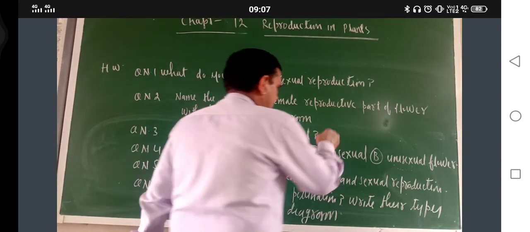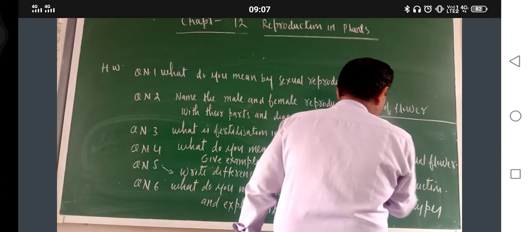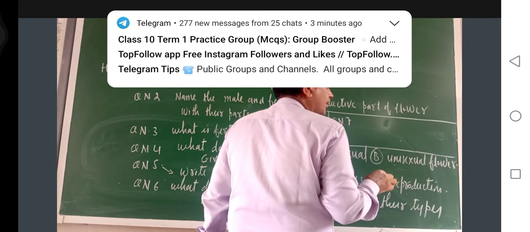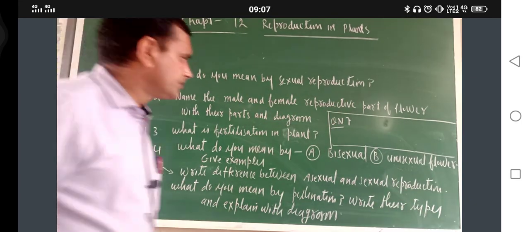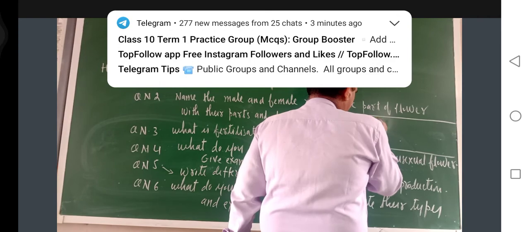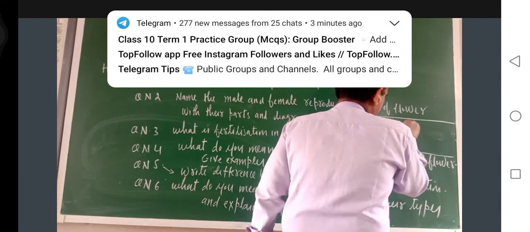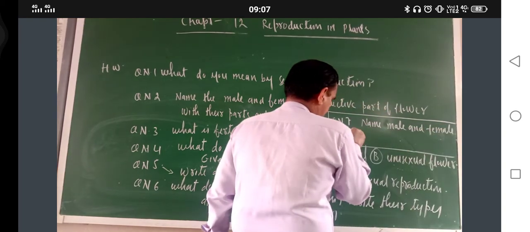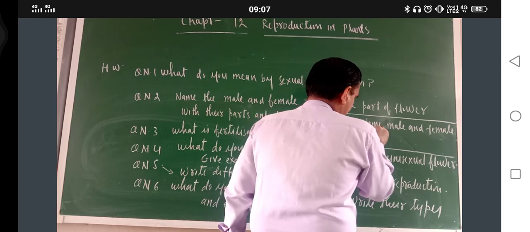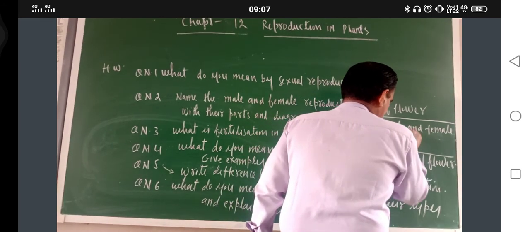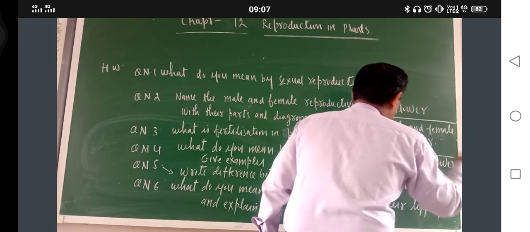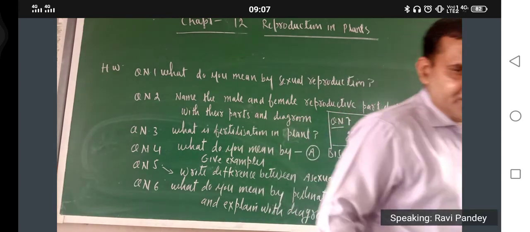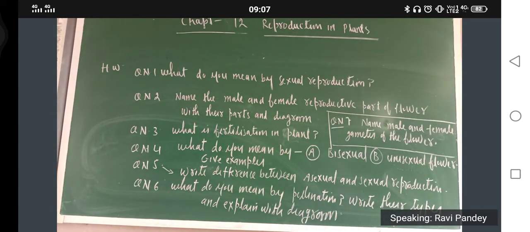Just one more question. Question number 7: name the male and female gametes of the flower. Okay. Yes. So these are the 7 questions.